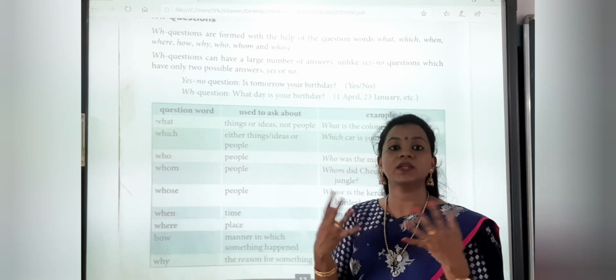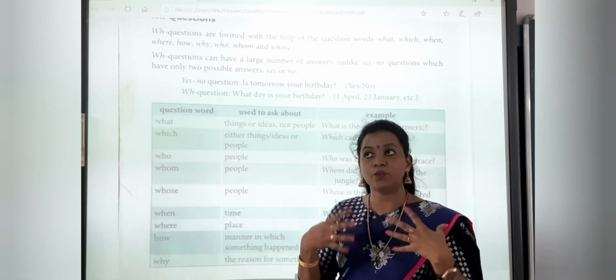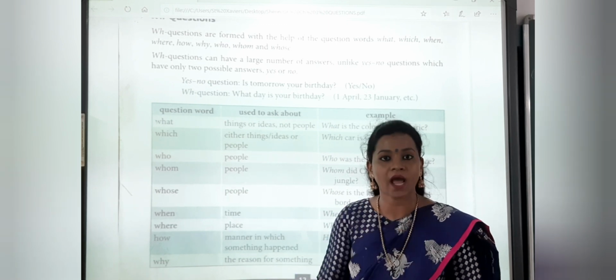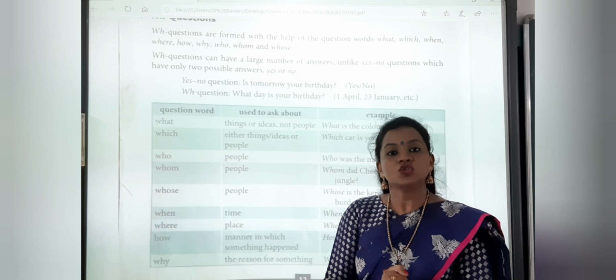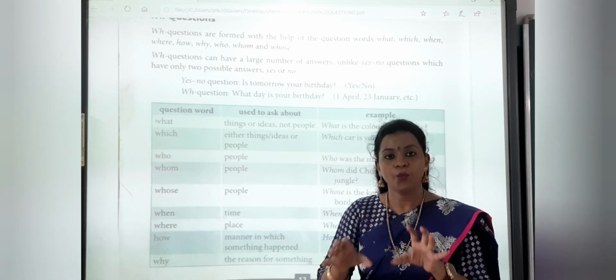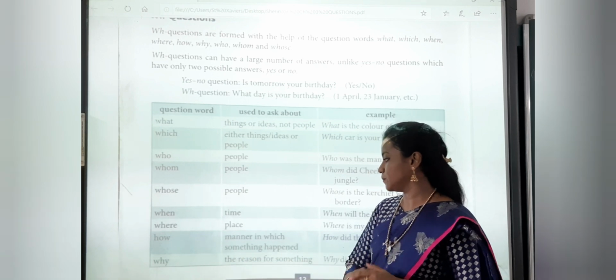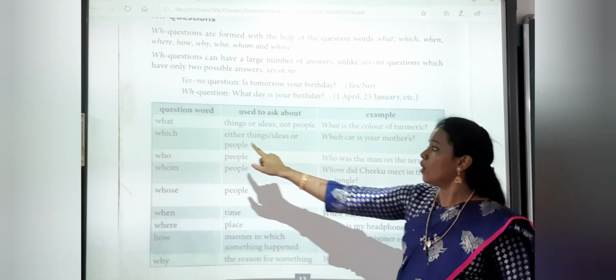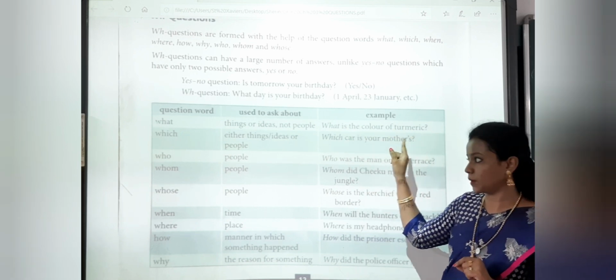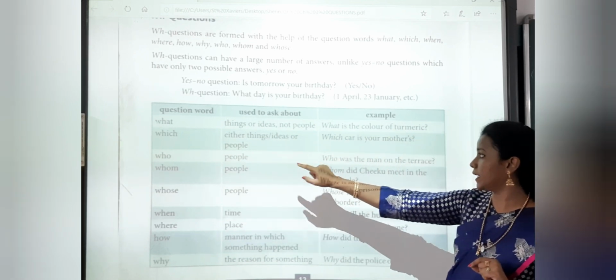Why, obviously, is reason. When we want to know about a reason, why it happened or why this didn't happen, whatever it is. Whenever we want to know the reason behind a situation, we always use why. So here they have given what is for things and ideas. So, what is the color of turmeric? Which is for people, things, ideas both.